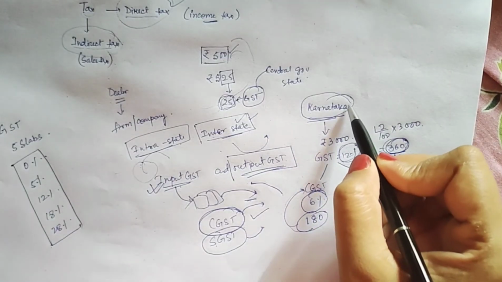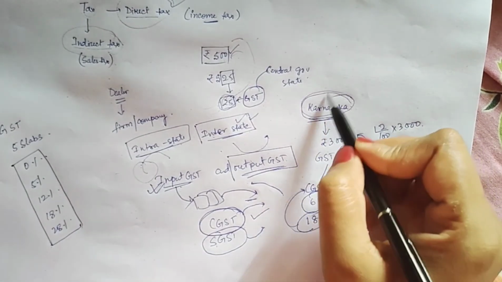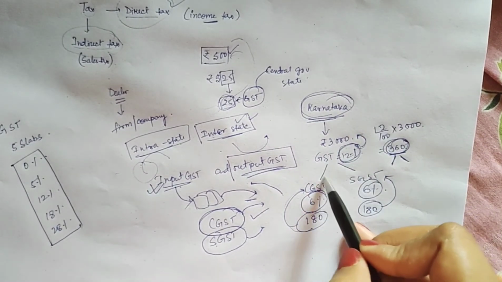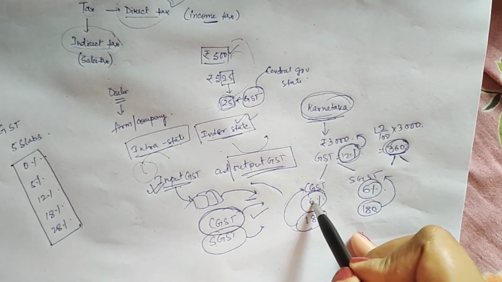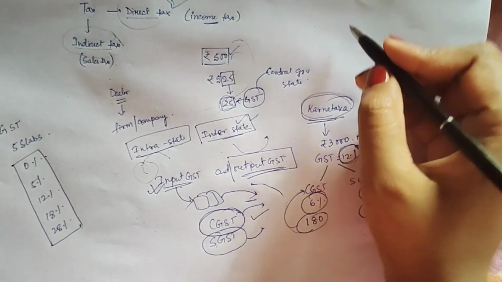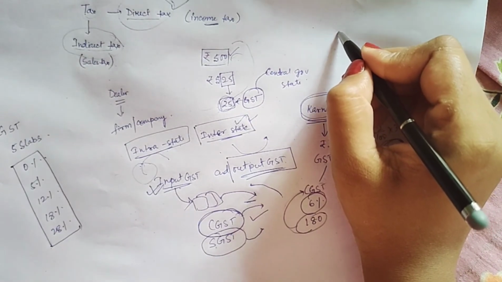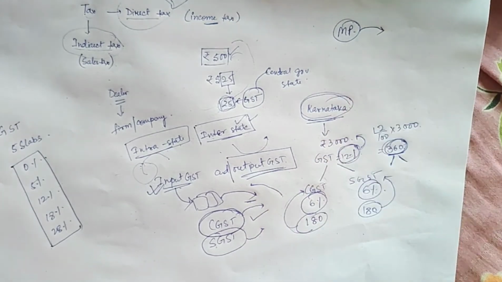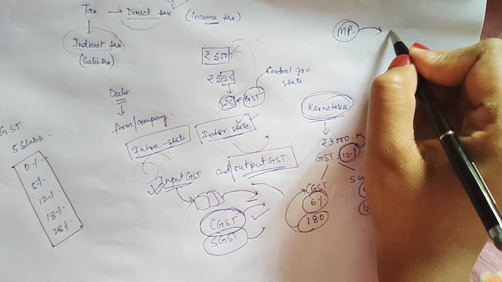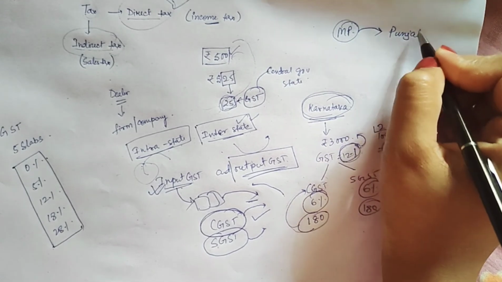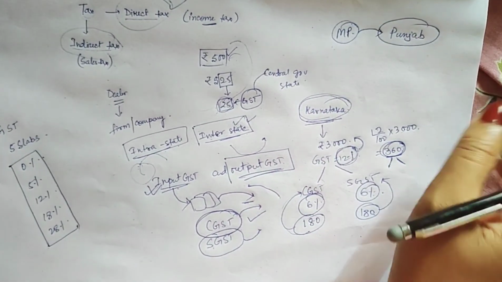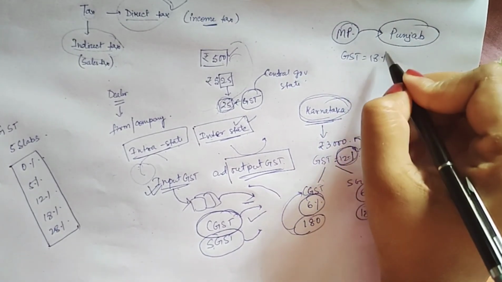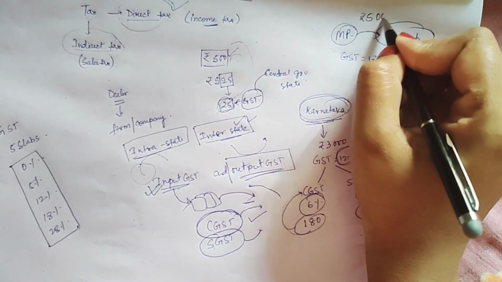Here you saw an example that a dealer in Karnataka is selling his goods in Karnataka only. Then 12% of GST was divided into two parts, that is CGST and SGST, 6% CGST and 6% SGST. Now, what will happen if a dealer from MP is selling his goods to Punjab? Suppose here GST rate is 18% and the commodity was for rupees 50,000.